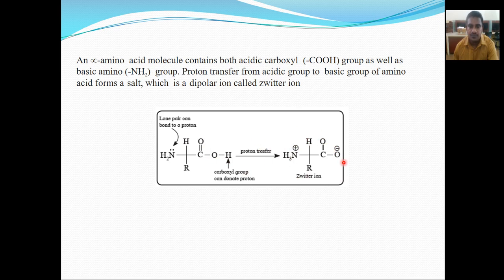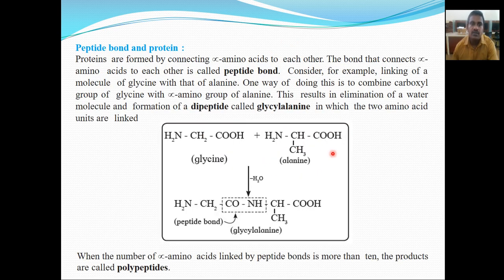It is called a zwitterion when the proton transfers from the acidic group to the basic group of amino acids to form the salt. Okay. Then peptide bond and proteins.